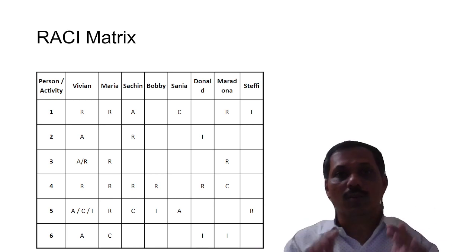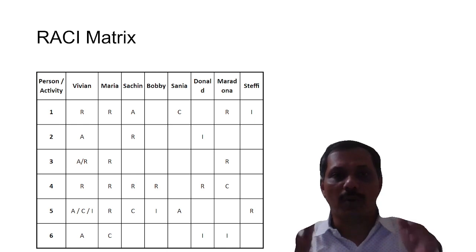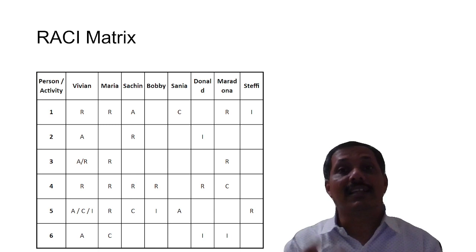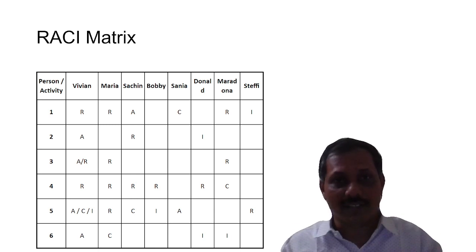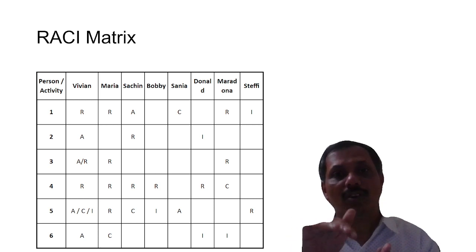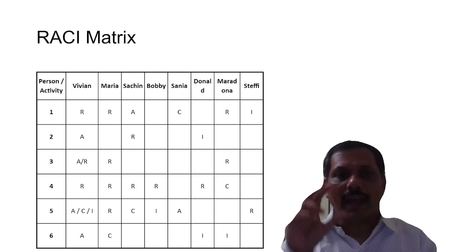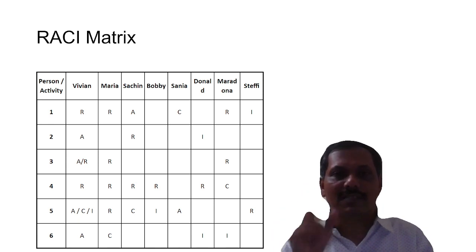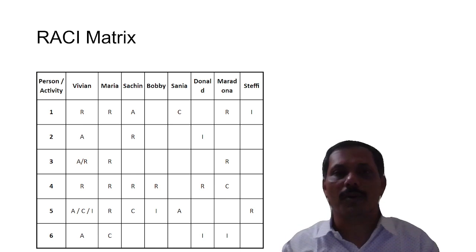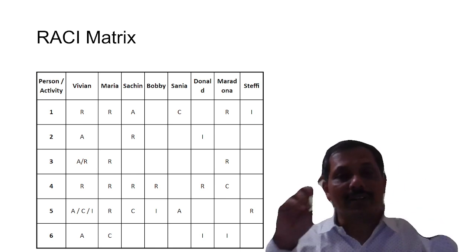But it is exactly opposite. Responsible is the person who actually does the work. I will repeat, responsible is the person who actually does the work. And generally, not hard and fast, generally accountable is the person who is manager of the responsible. Generally, not hard and fast. So, accountable person is the one who has some authority to define the task or to confirm that task has been completed, whatever. So, that person is accountable.